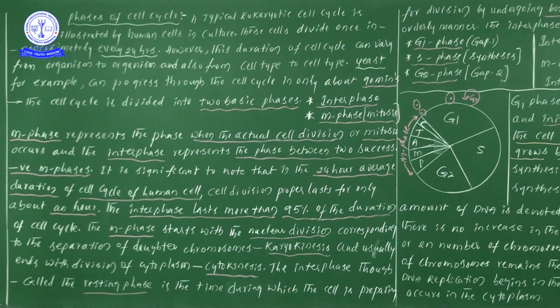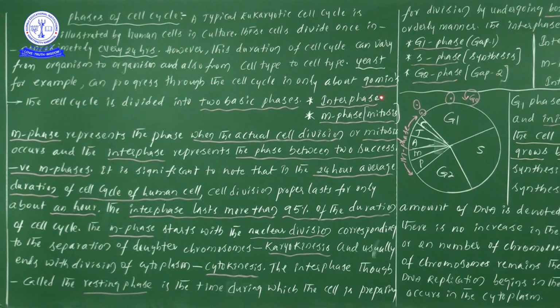So in further classes, instead of giving this much information, I will directly take that M phase can be divided into two types: one is karyokinesis and one more is cytokinesis. Okay?